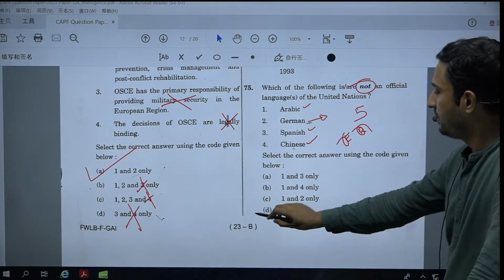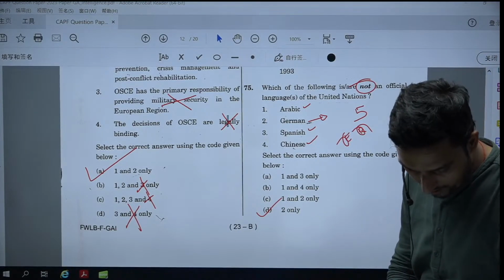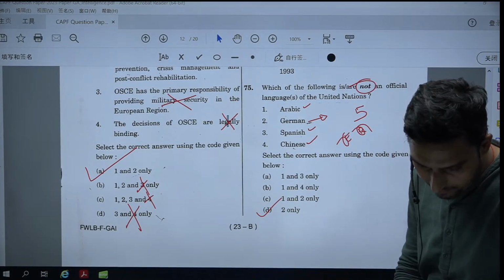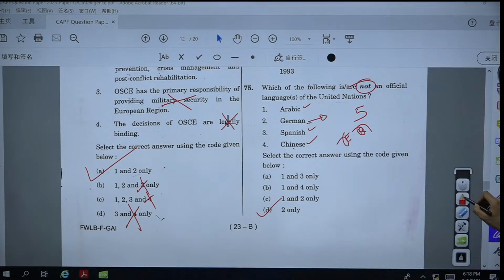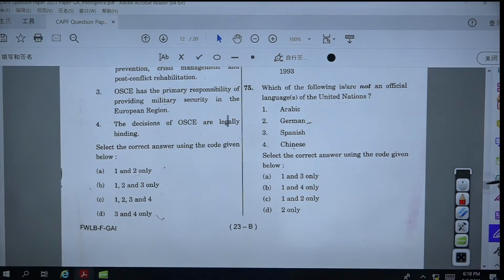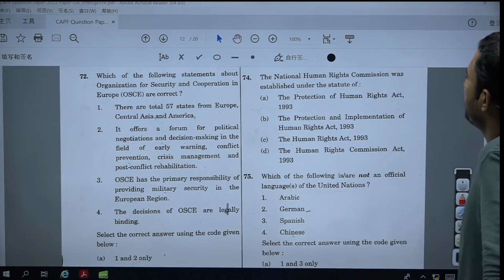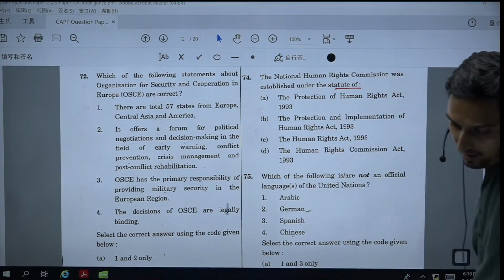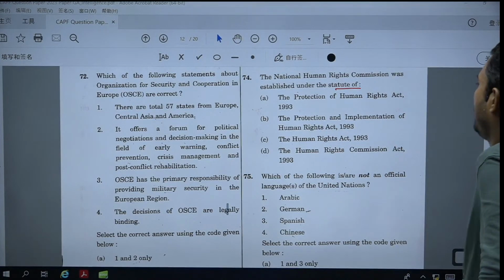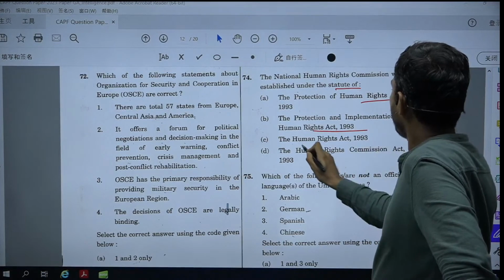The right option for question number 75 is option D. Okay, question number 74 we can also discuss. The National Human Rights Commission was established under the Protection of Human Rights Act, 1993.